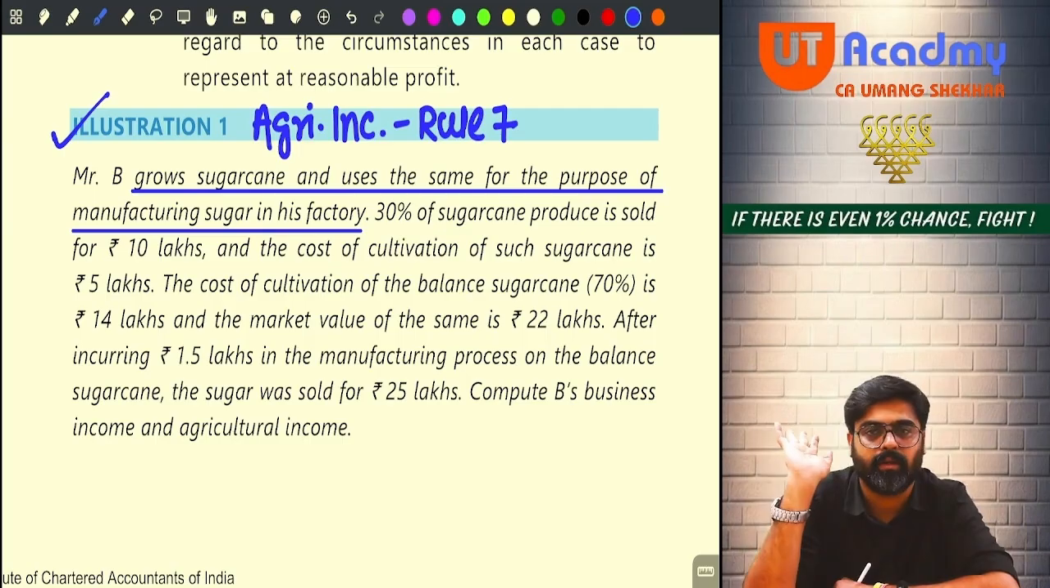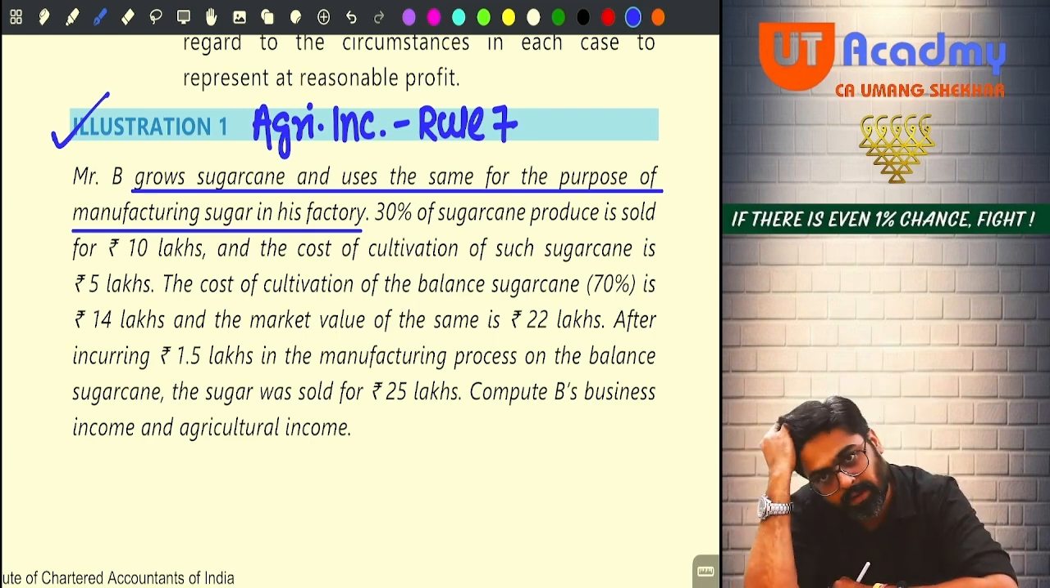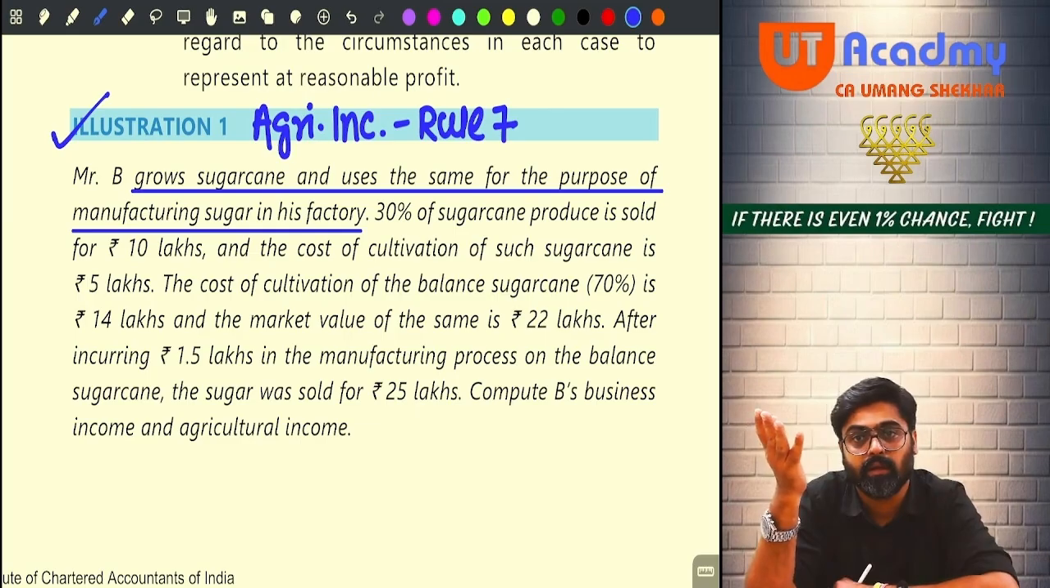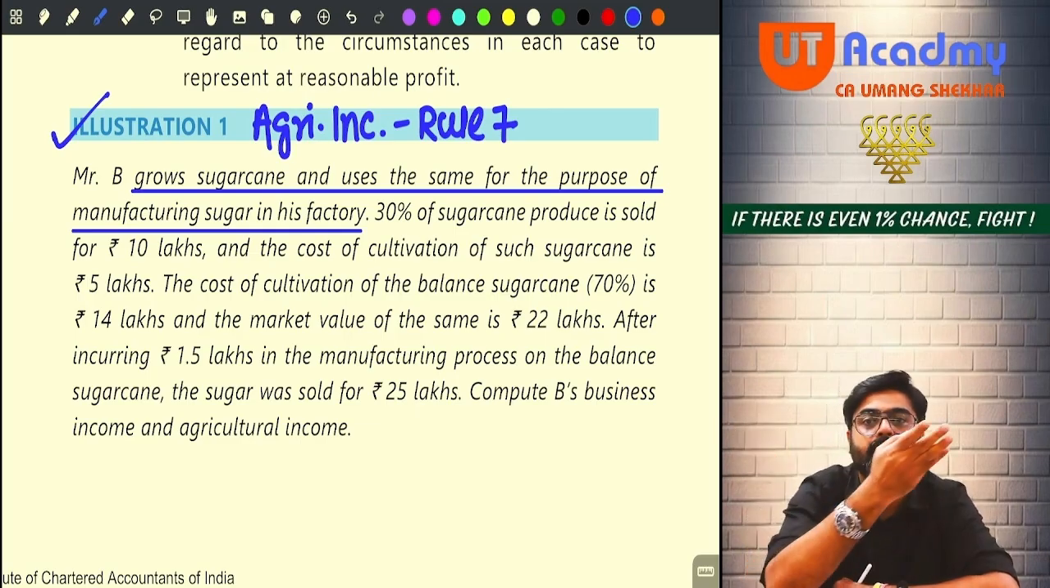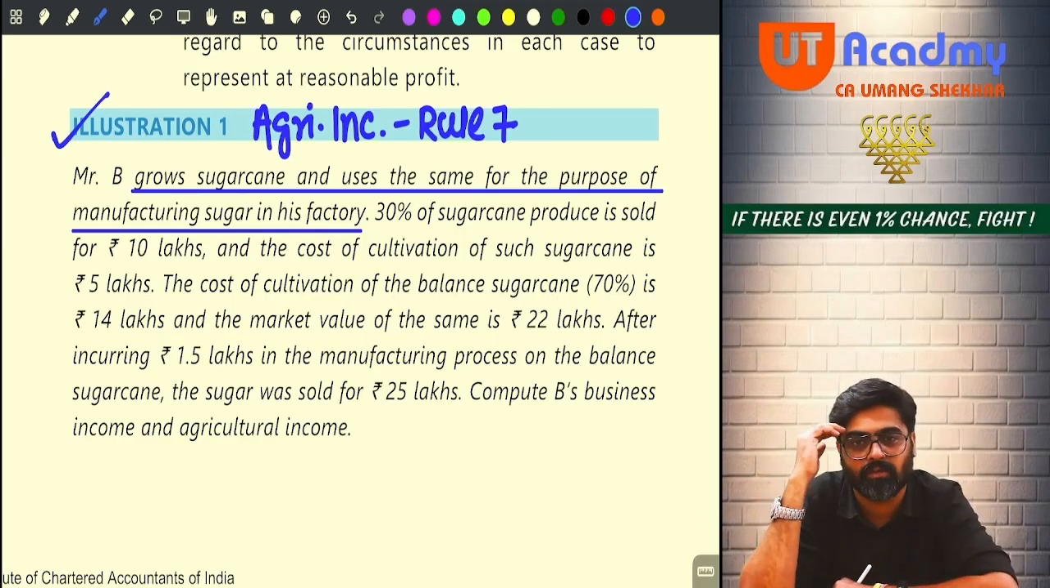And whenever rule 7 is applicable, what do we do? We take the sale price of sugar minus the cost of cultivation of sugarcane. No. Cost of cultivation? No. Fair market value of the sugarcane, minus cost of manufacturing, other expenses, depreciation, whatever we get will be our PGBP. Will there be any agriculture income? Yes. The fair market value which you have taken in rule 7, that only will be treated as your agriculture income. Minus the cost of cultivation, whatever balance remains is your net agricultural income, fully exempt.